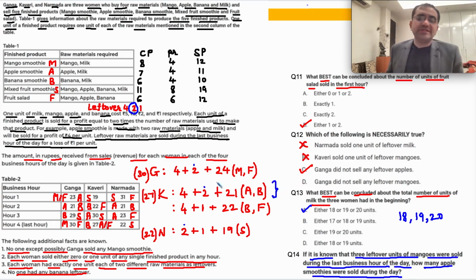So apple smoothies A's को count कर लेते हैं. एक, दो, तीन, चार, पाँच, and in the last hour, 6. 6 is the right answer for question number 14, and that was a nice set. Good.